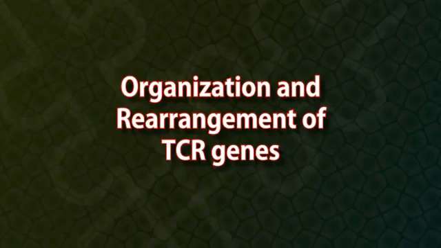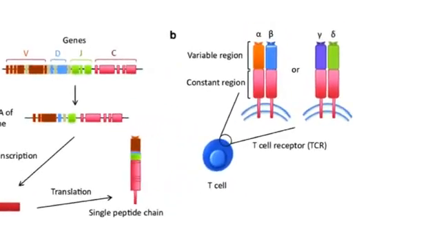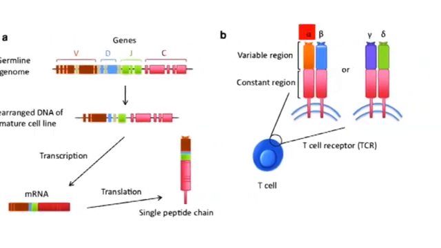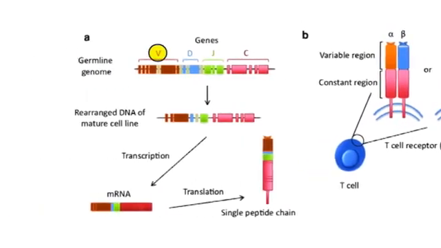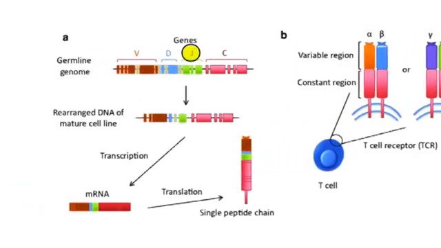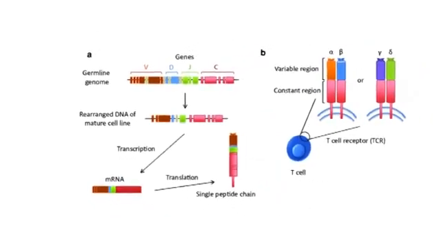Organization and rearrangement of TCR genes. The genes that encode the alpha-beta and gamma-delta T cell receptors are expressed only in cells of the T cell lineage. The four TCR loci, alpha, beta, gamma, and delta, in the germline are organized into a multi-gene system. Each locus has multiple gene segments. The alpha and gamma loci have multiple V and J segments, and beta and delta loci have multiple V, D, and J segments. Functional TCR genes are produced by rearrangement of these gene segments.